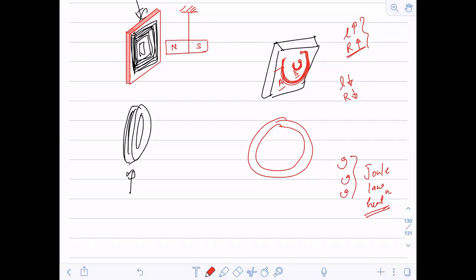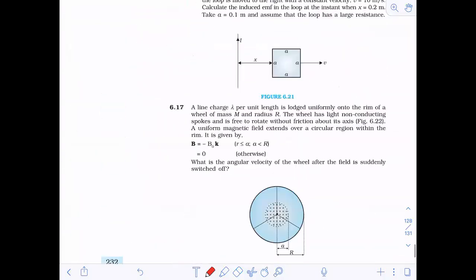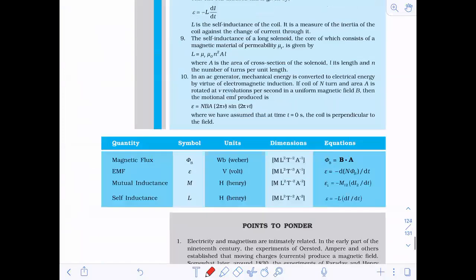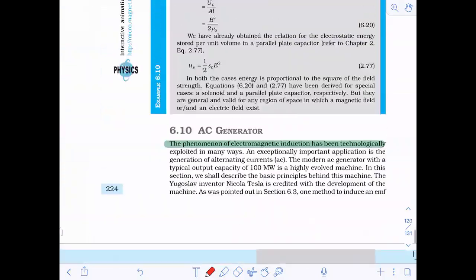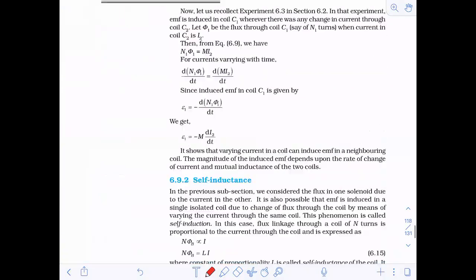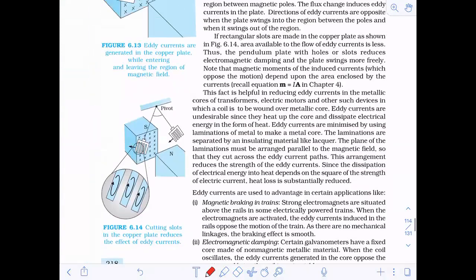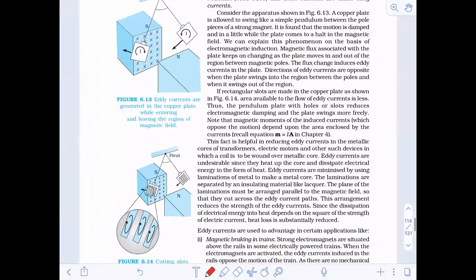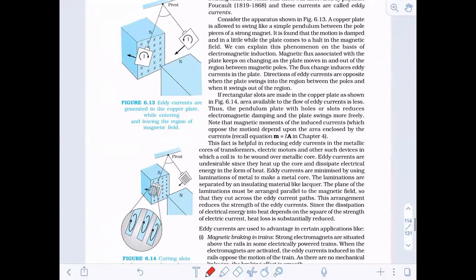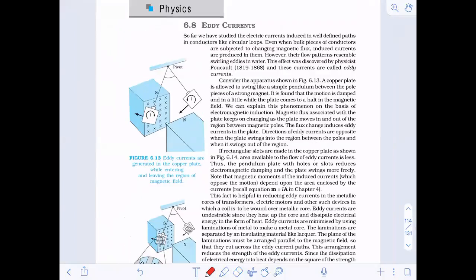Now, what I recommend is that you just go through this. The theory of eddy current, you can read now. Understood? Whatever I have told you, just keep that in mind.